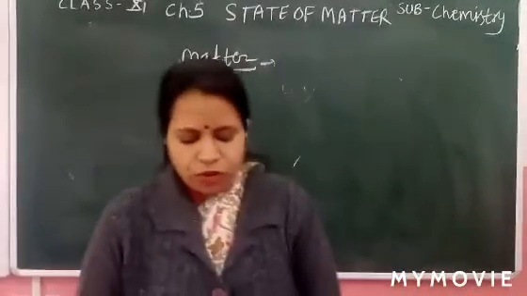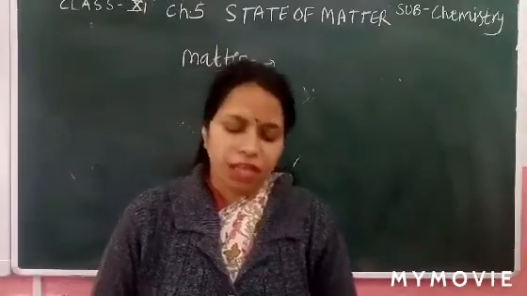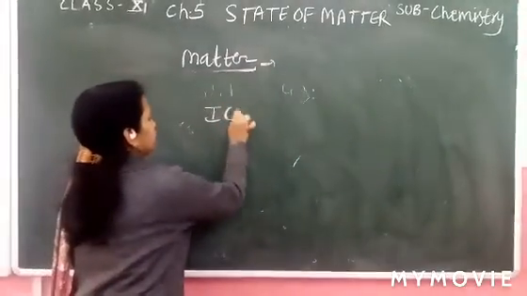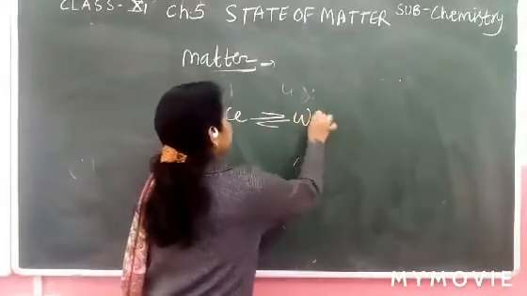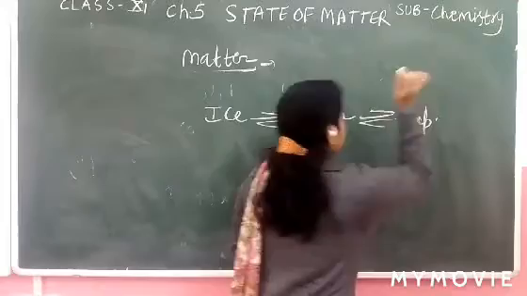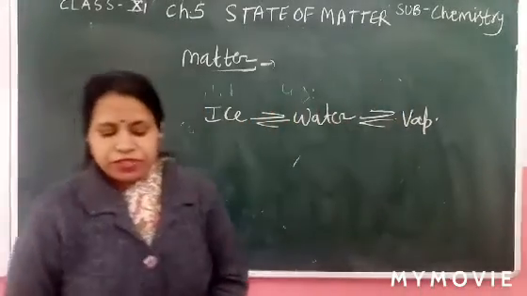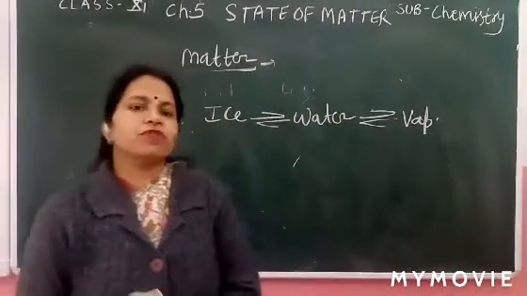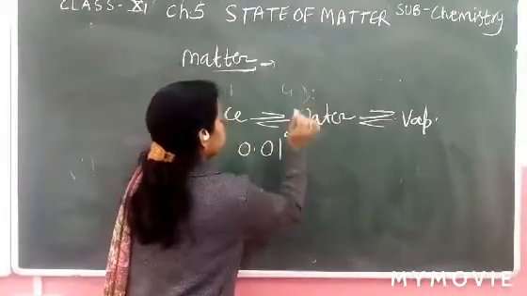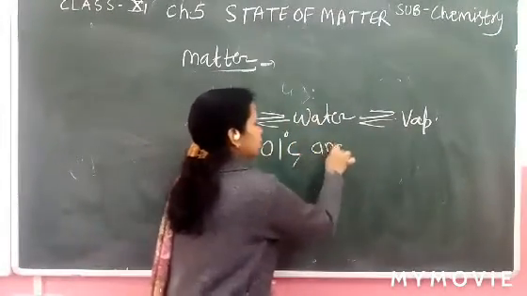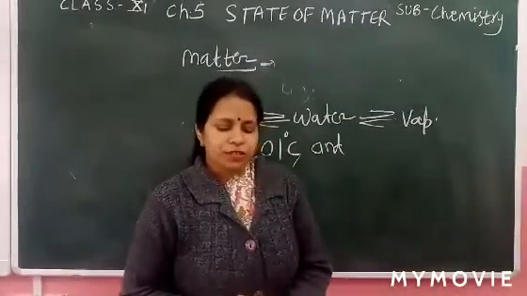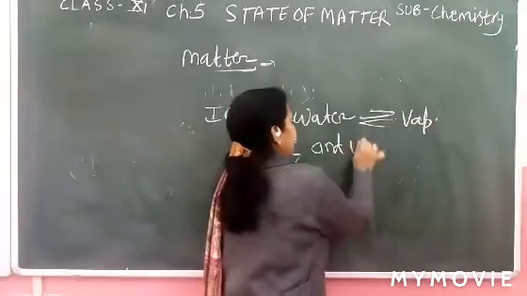Water exists in all three phases simultaneously: ice, water and water vapor. The temperature is 0.01 degree Celsius, and the pressure measured in mm of Hg is 4.588 mm.